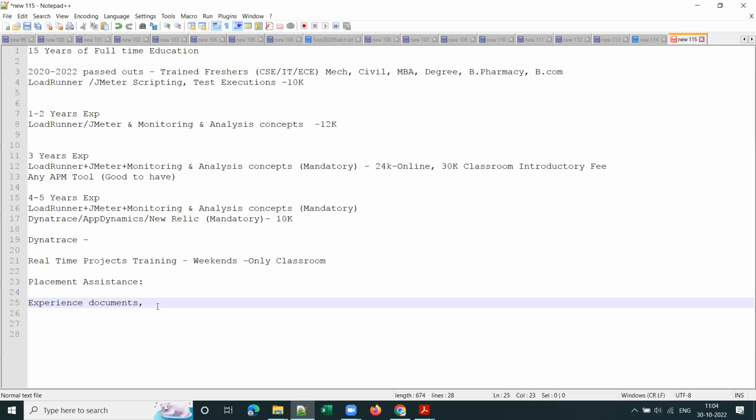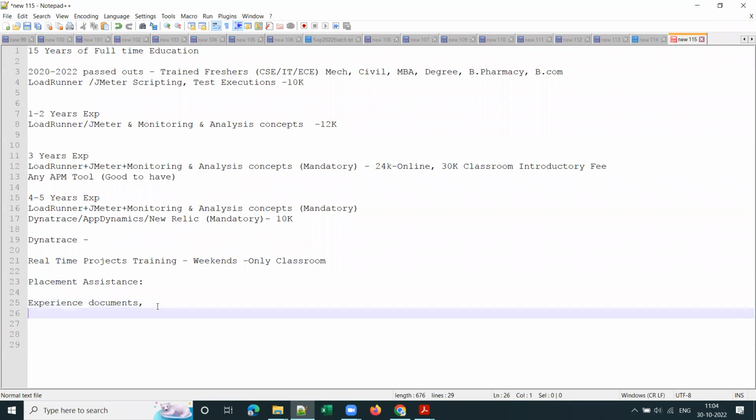One of our companies, unfortunately, got into the suspect list. So that's why we compensated with 2 new startup companies from last week. Clear, guys? Some companies eventually go to the suspect list. One of our consultancies went to a suspect list, so we stopped providing experience documents from them, and we are now associated with 2 new companies. Both are located in Madhapur, and they have permanent offices.